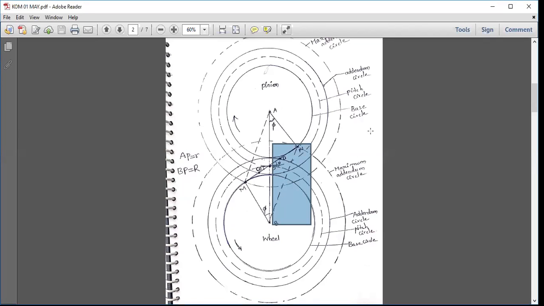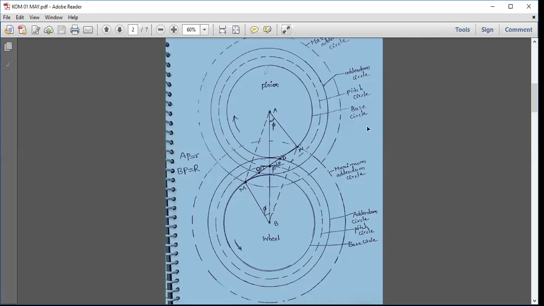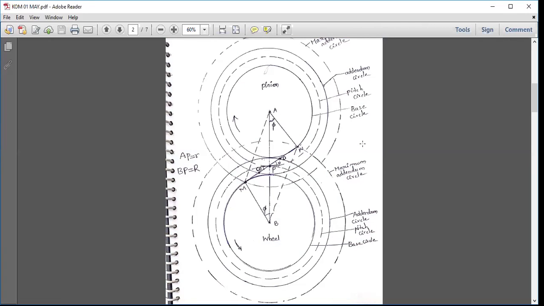So in order to avoid interference, now the question comes: sir, how to avoid interference? You will be getting this doubt. The interference would be avoided when the addendum circles of the two wheels intersect the base circles within the points of tangency. That means the maximum addendum circle of the pinion will be AM, and the maximum addendum circle of the wheel would be BN.